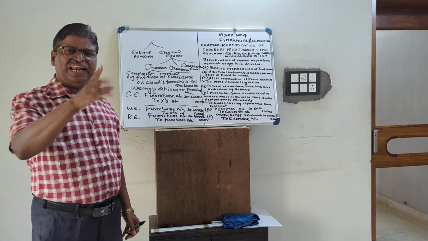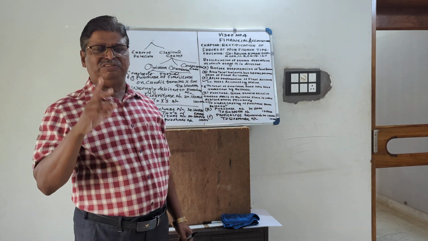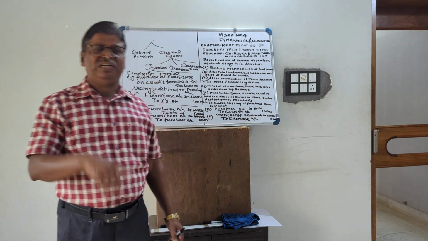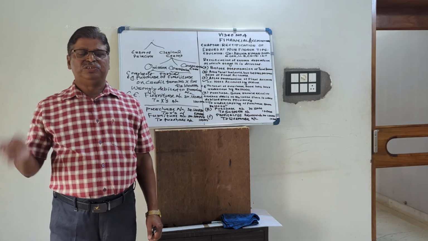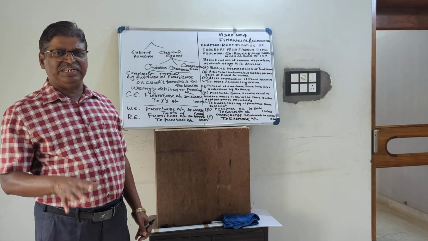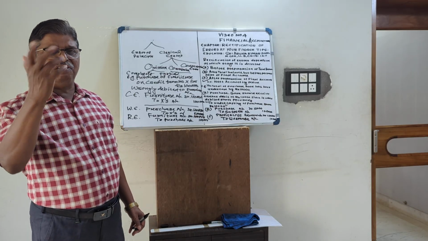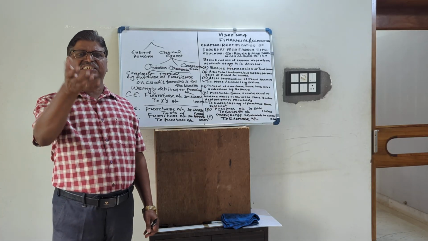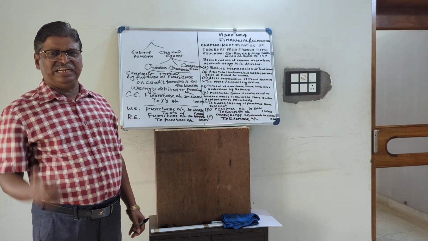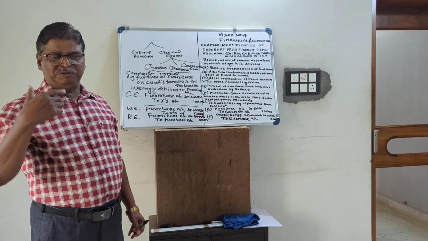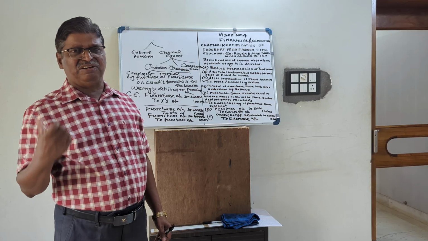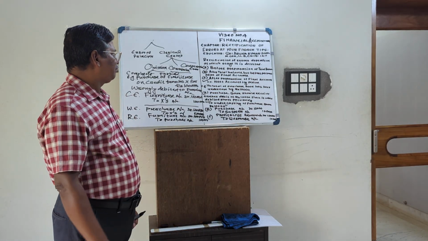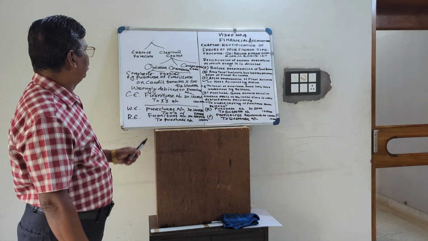If it is discount allowed, it should be debited because it is a nominal account. In case of nominal account, debit all expenses and losses, credit all gains and income. So discount account should be debited where the business is allowing discount. Similarly, when business is receiving discount, it is an income, it is a nominal account. The golden rule is debit all expenses and losses, credit all gains and income.